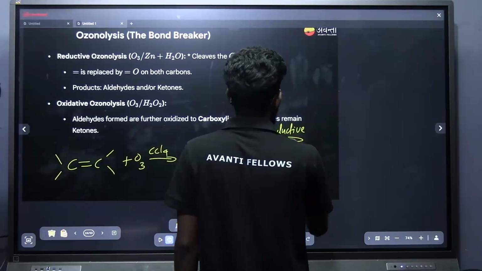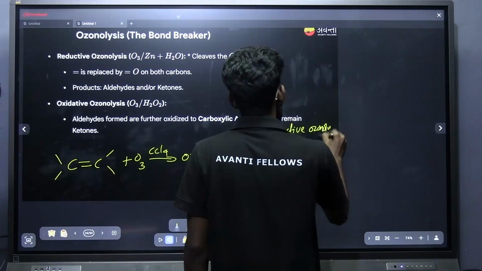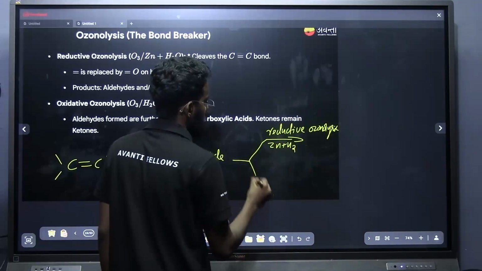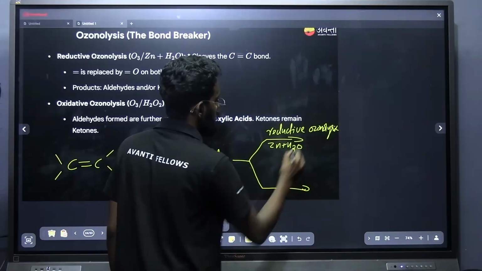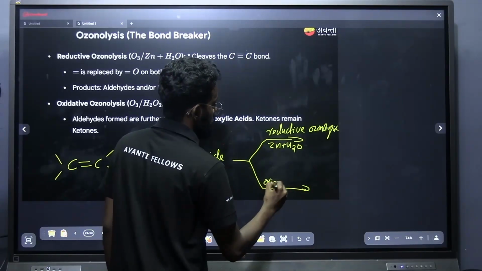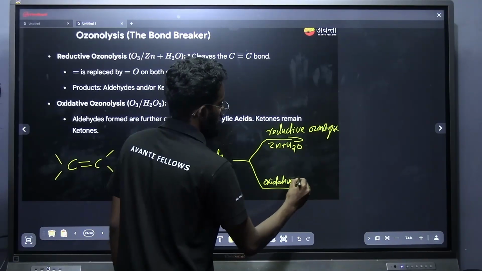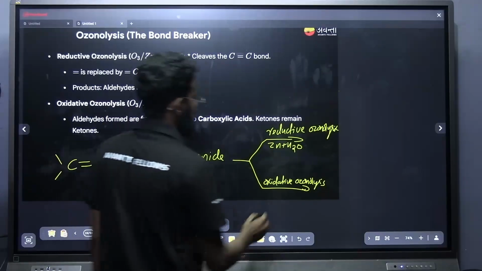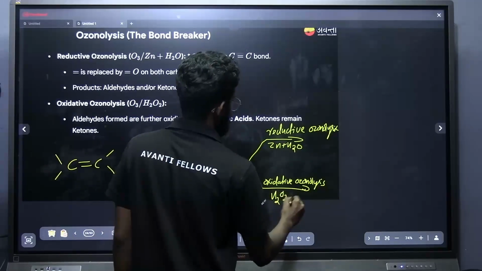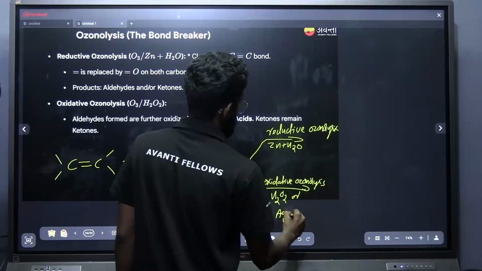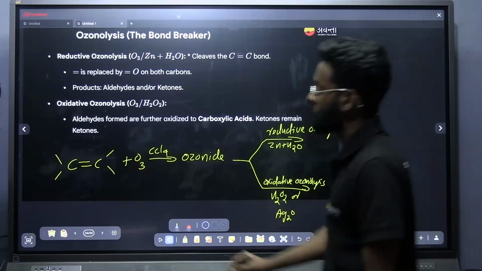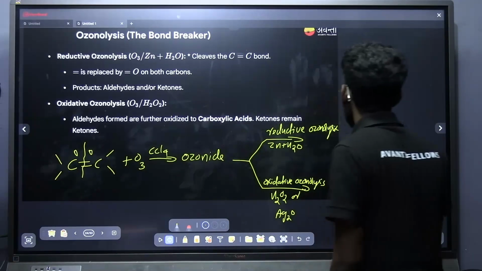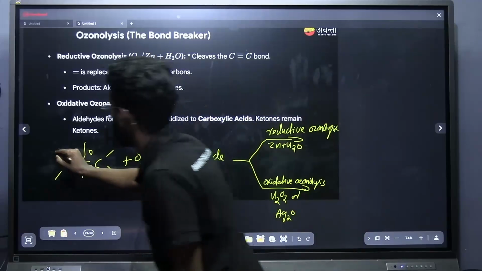This ozonide can undergo either reductive ozonolysis by using zinc water, or it can undergo oxidative ozonolysis. Oxidative ozonolysis can take place in presence of H2O2 or Ag2O. How can we write the product? Just break this double bond and put oxygen. Break the double bond and put the oxygen. Okay, let's suppose this is a hydrogen, this is an aldehyde.